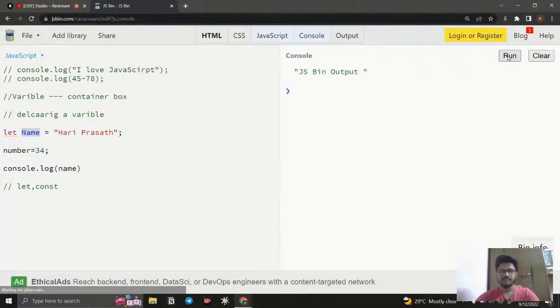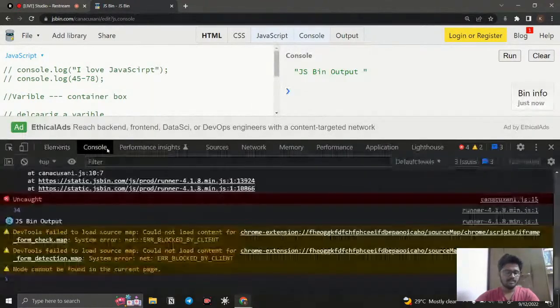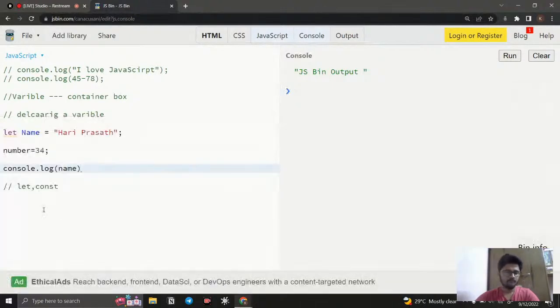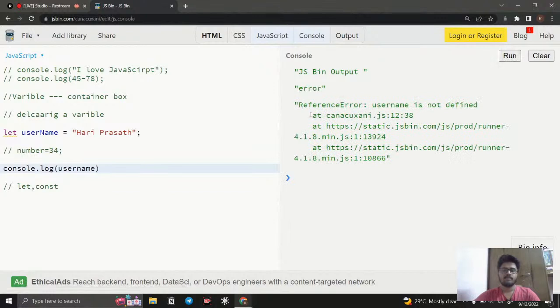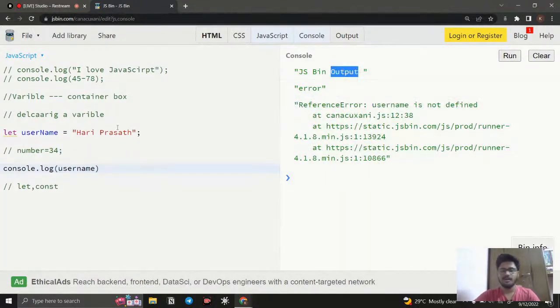Let me go to inspect, console. Why does JSBin show output like that?